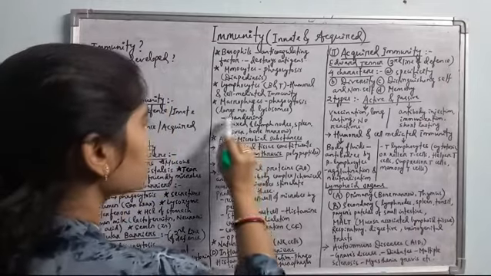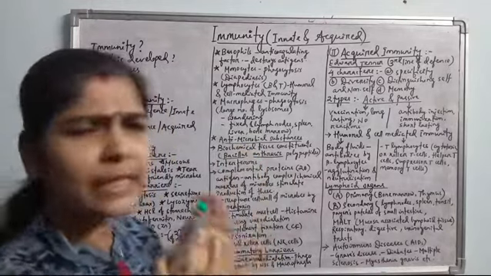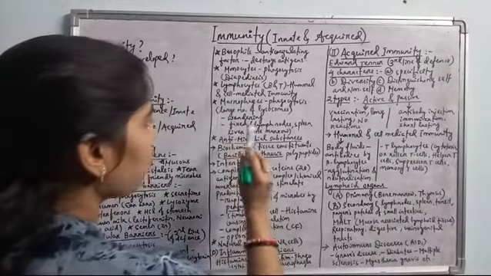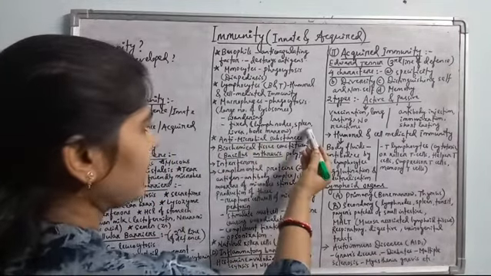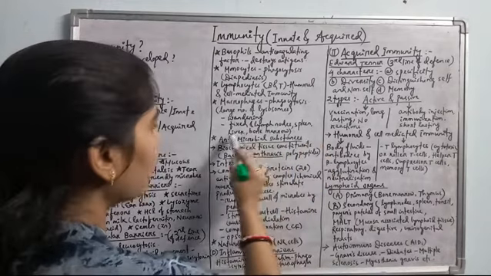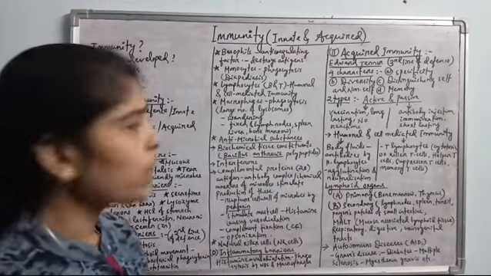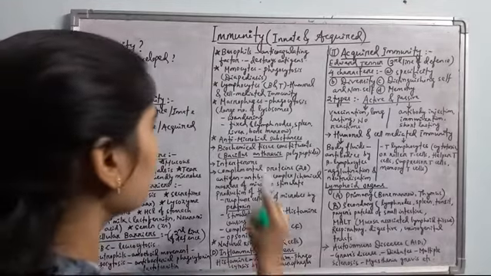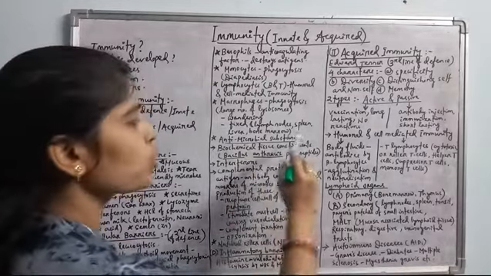And the second one is fixed macrophages, which are present in a particular place in the lymphoid organs. These fixed macrophages are mostly found in the lymph nodes, spleen, which is also a lymphoid organ, liver and bone marrow. Okay, so this is all about the different cellular barriers. Then come to the antimicrobial substances, which are also produced by different cells.